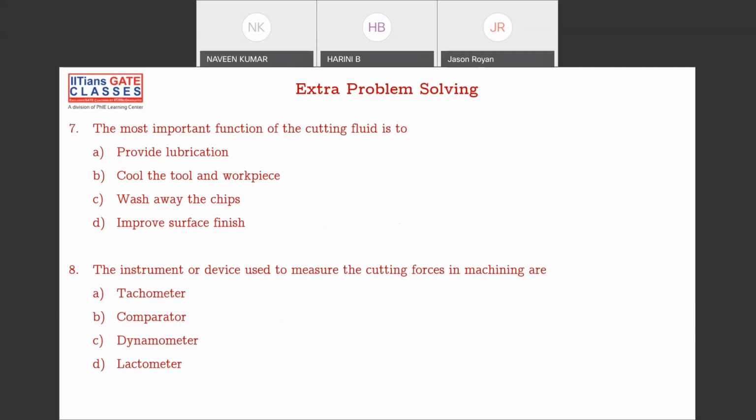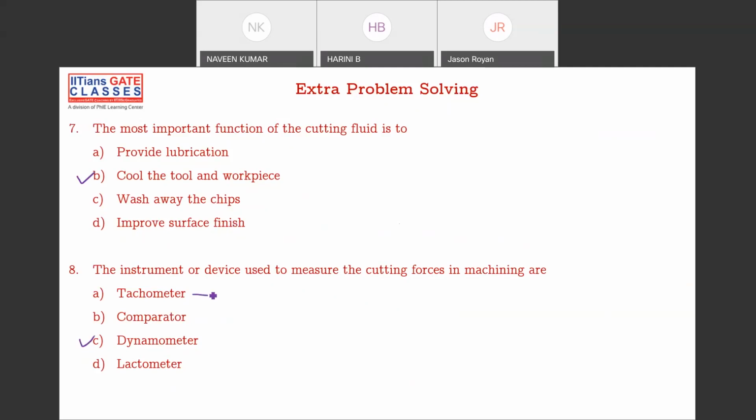Okay. Excellent. Because the primary action is for this. Of course, it will provide lubrication. Of course, it will wash out the chips. Of course, it will improve the surface finish. Those are all secondary. Primary action is to cool the tool and the workpiece. Excellent. Next one. You think A. Okay. What about Harini? Excellent. C is the right answer.